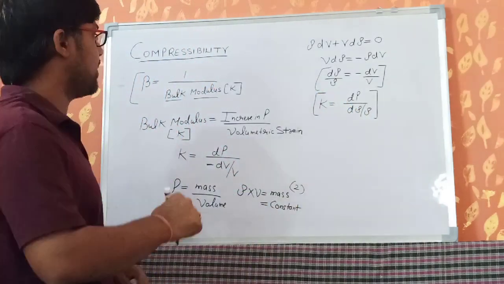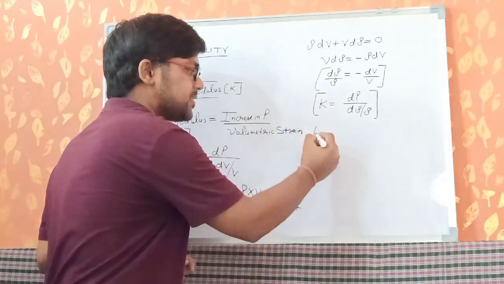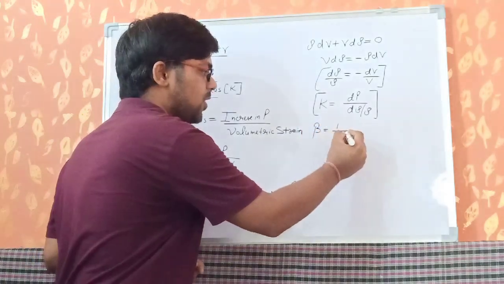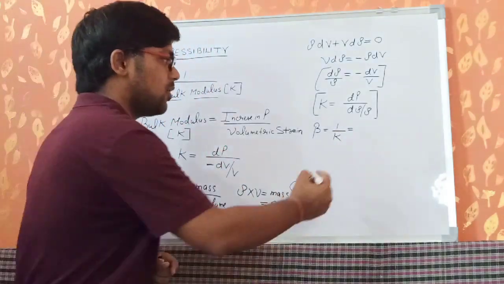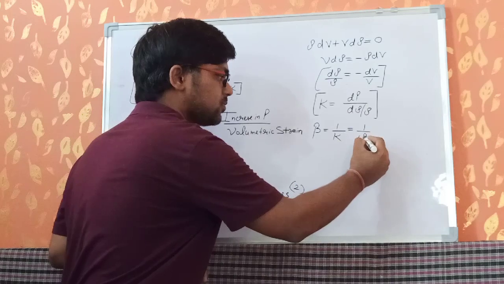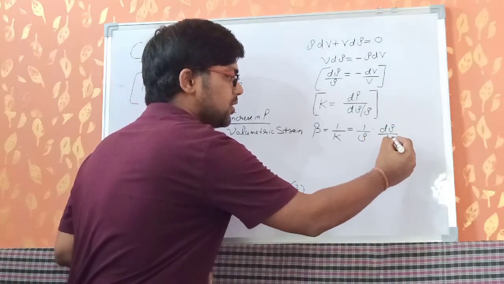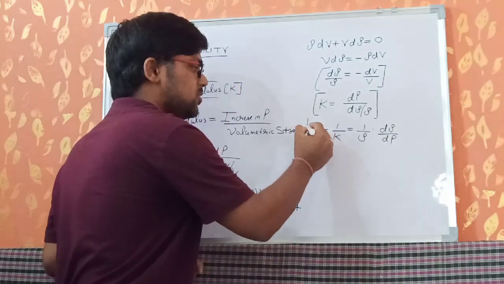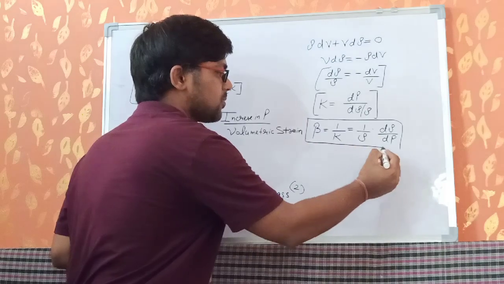Now compressibility is defined as the reciprocal of bulk modulus, so compressibility can be written as 1 upon K, which equals 1 upon rho into d rho upon dP. This is the formula of compressibility of the fluid.